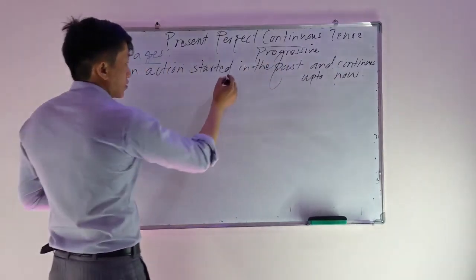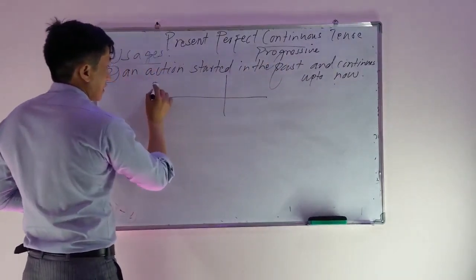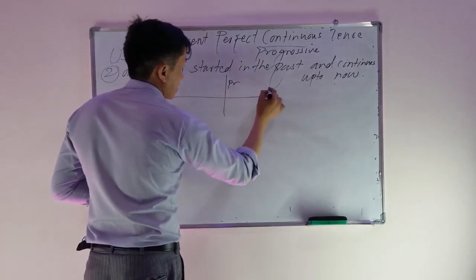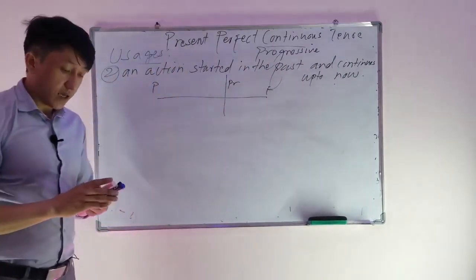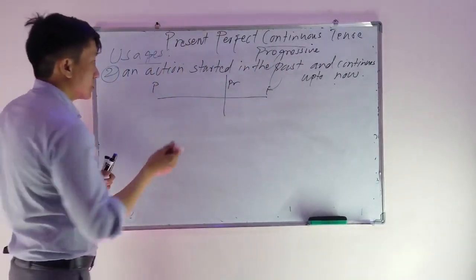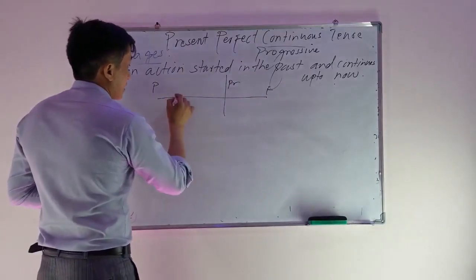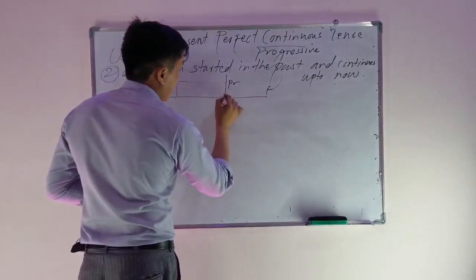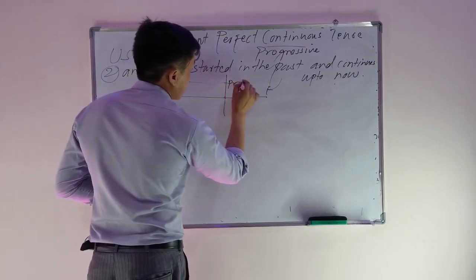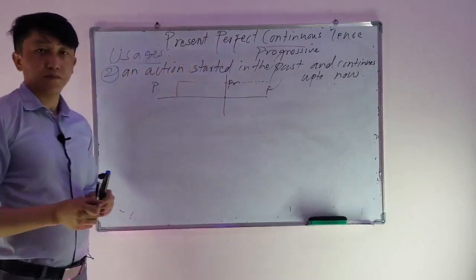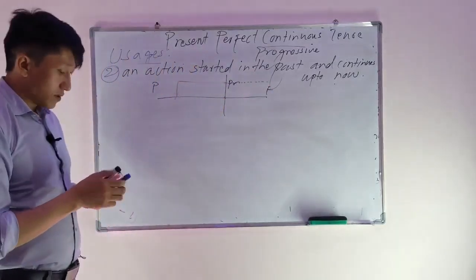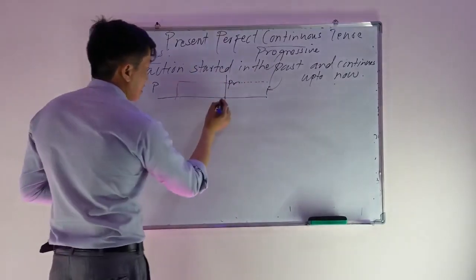Let's say this is the chart again. This is past, this is present, and this is future. If an action is started in the past and it continues up to now, it may continue to the future. So mostly this one talks about the duration.